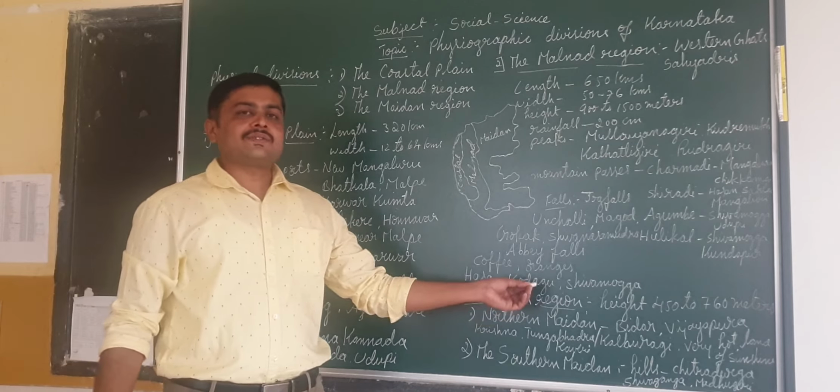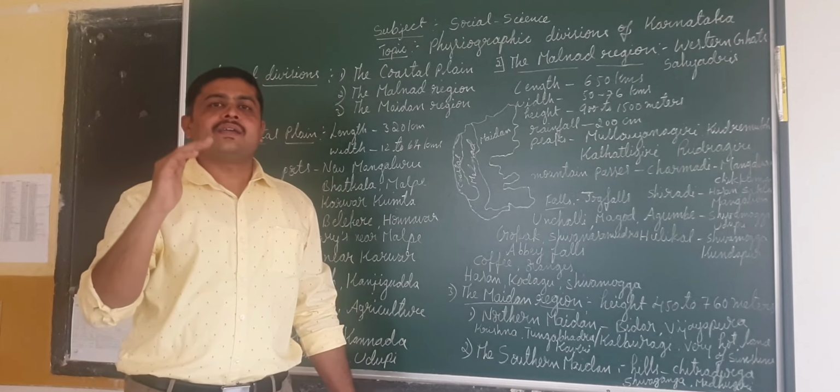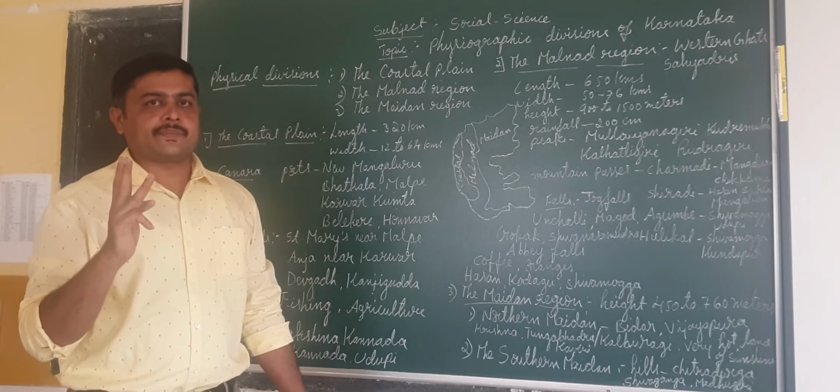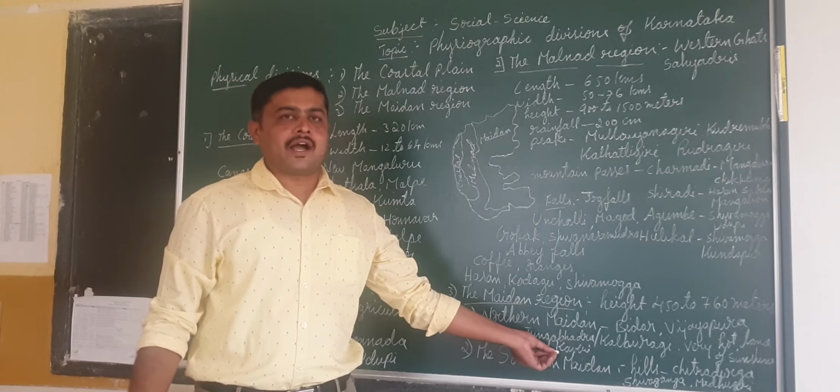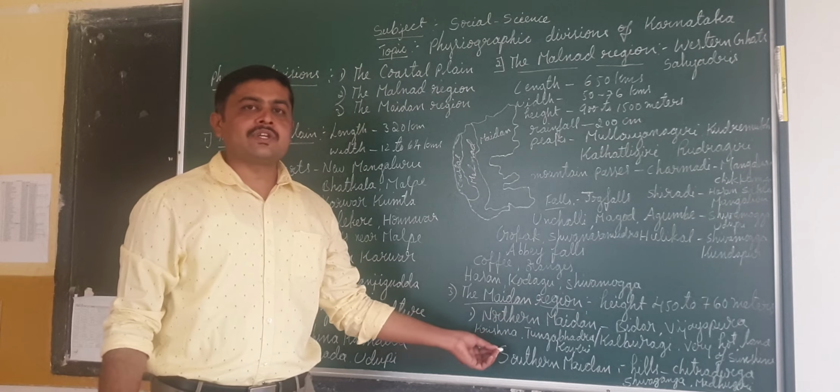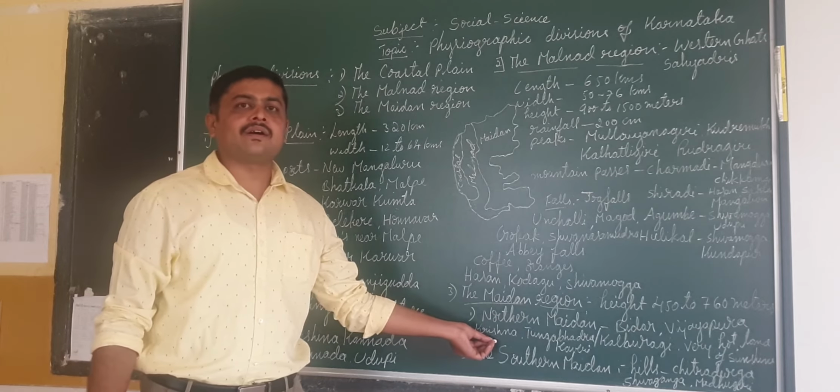Here this region is formed by three important rivers. We can mention Krishna, Tungabhadra, and Kaveri. This entire Maidan region is formed by these rivers.